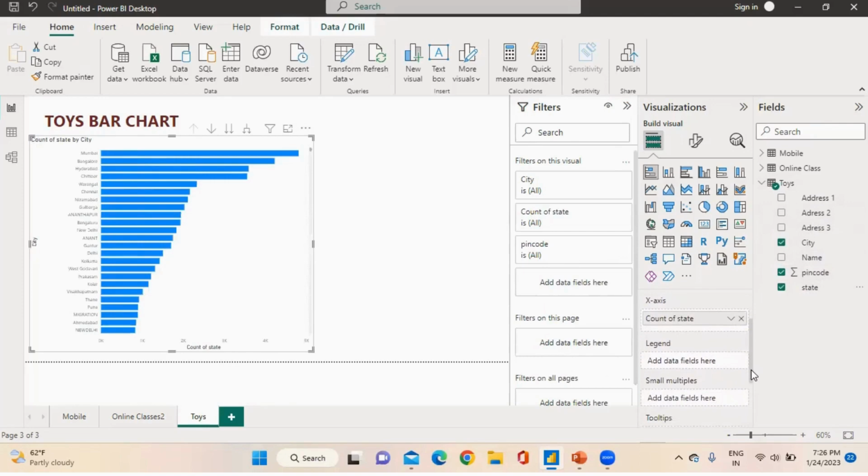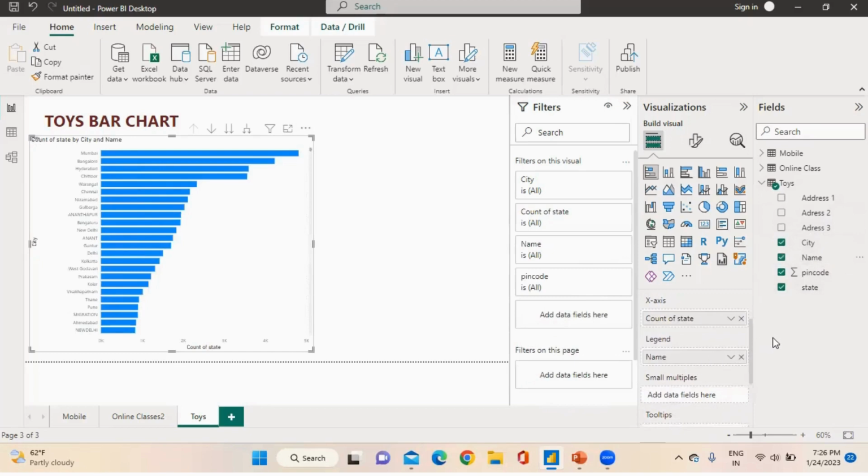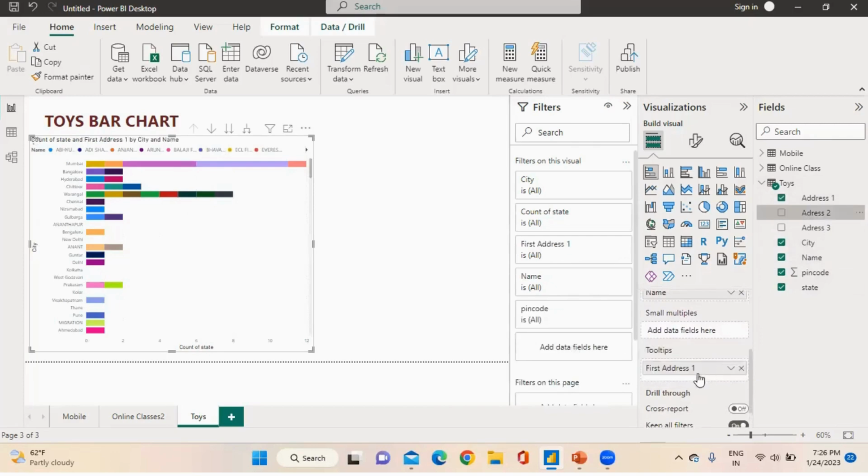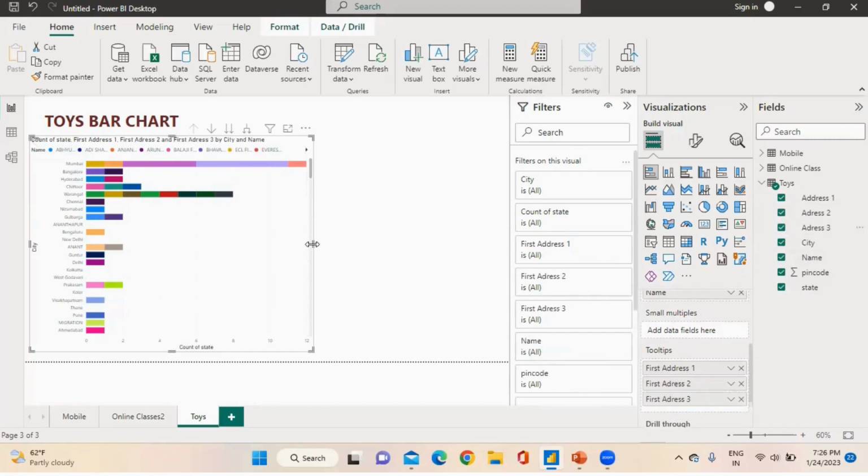In legend I am choosing name. In tooltips I'm using address 1, 2 and 3.